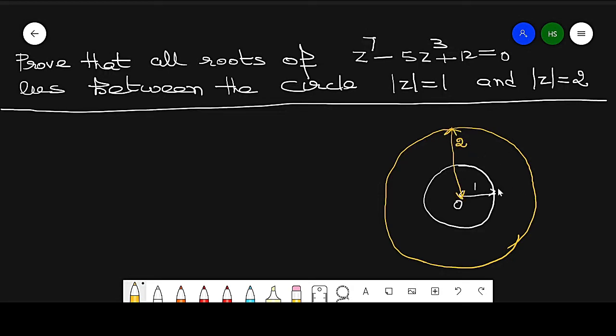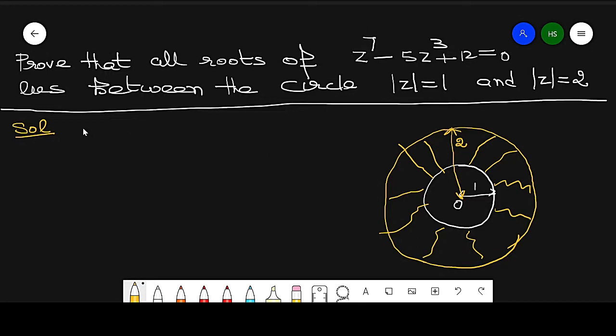So this is the part between them. This is the part between the circle of radius 1 and the circle of radius 2. Now since the function is a polynomial, it means it is analytic. So it is analytic in this region, in the yellow part.